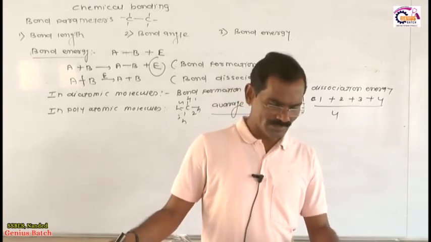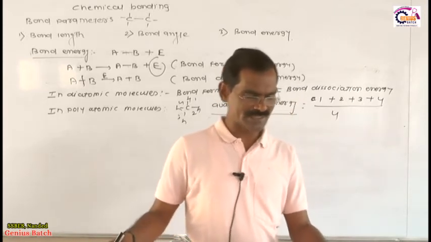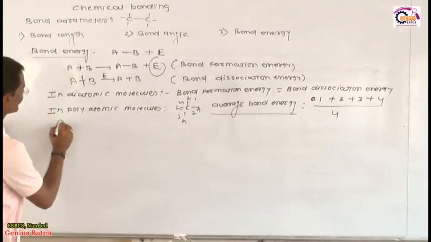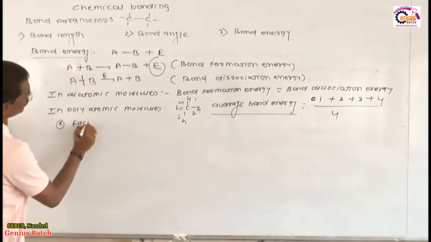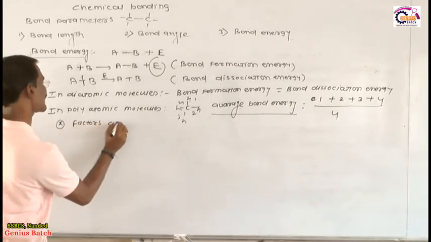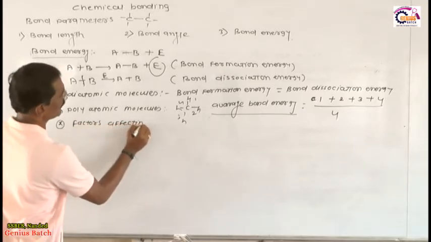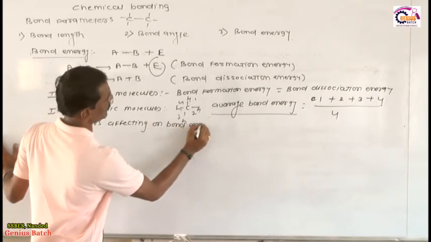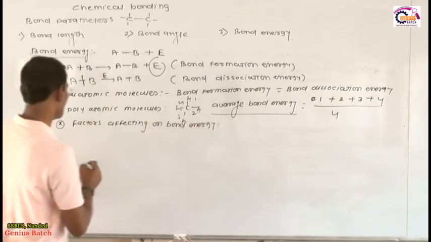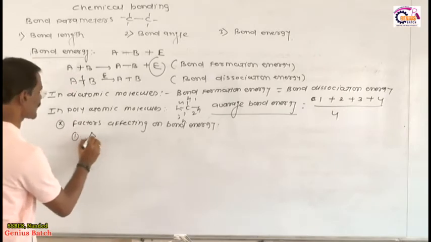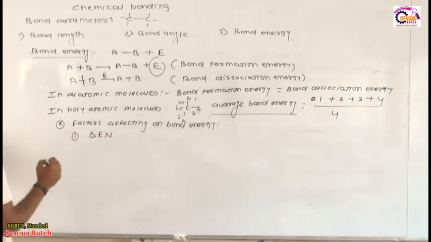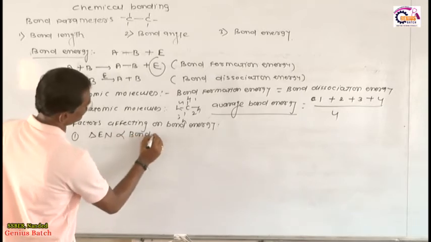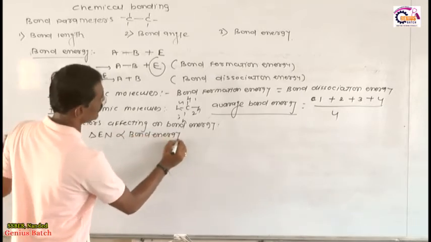Now I will give you the factors affecting the bond energy. Dear friends, this is a very important phenomenon. Don't worry, these are very interesting and very simple concepts. The first factor is the difference in electronegativity, called delta EN. As the difference in electronegativity increases, the bond energy also increases.